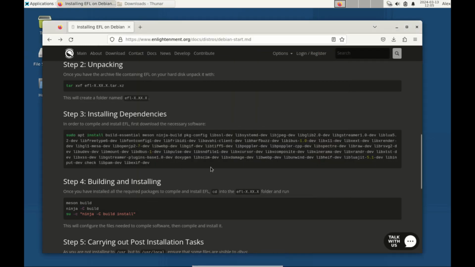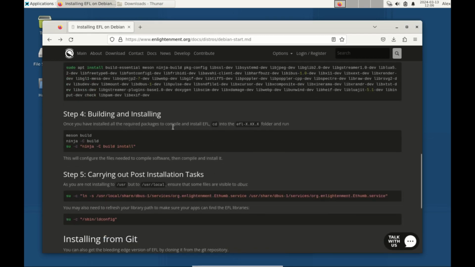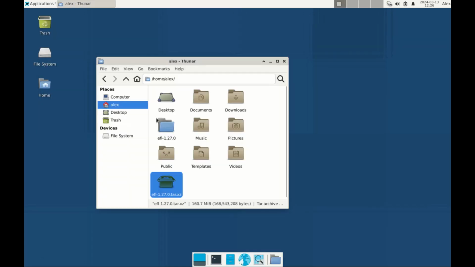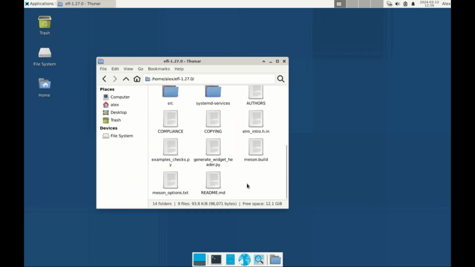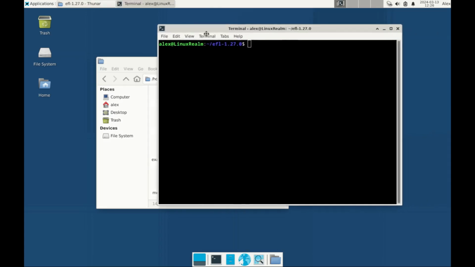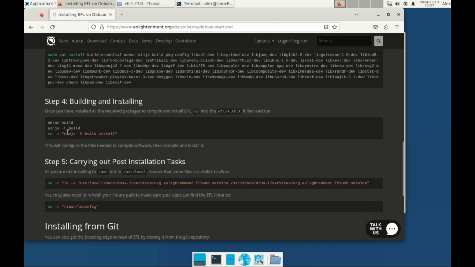Let's proceed to step 4, that's building and installing our desktop environment. So we go to that directory, and inside here let's right click, open the terminal, and we need to run the following commands. Let's try and build this thing again, but this time let's copy all the commands together.